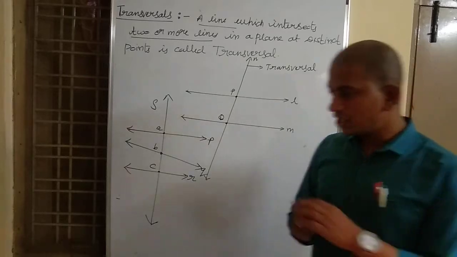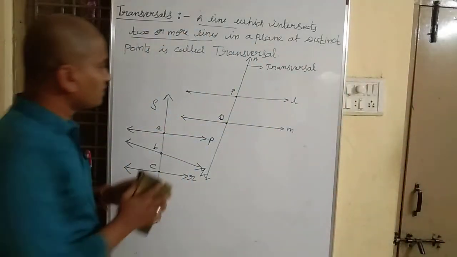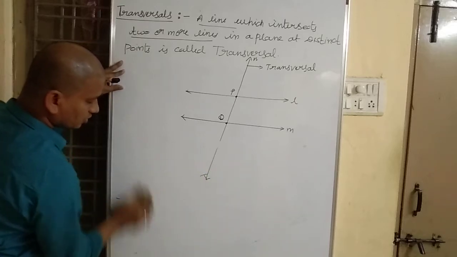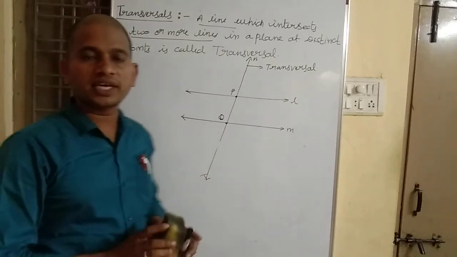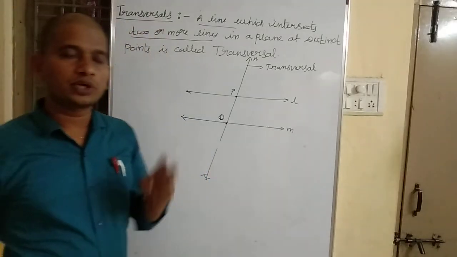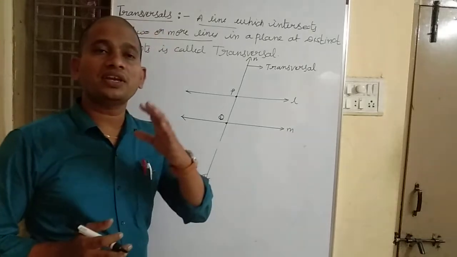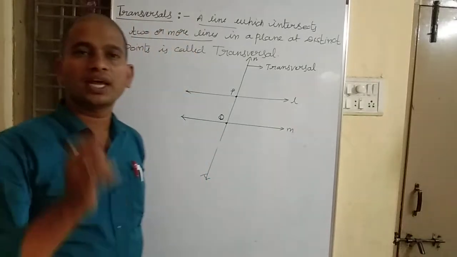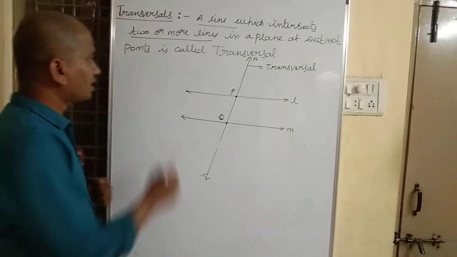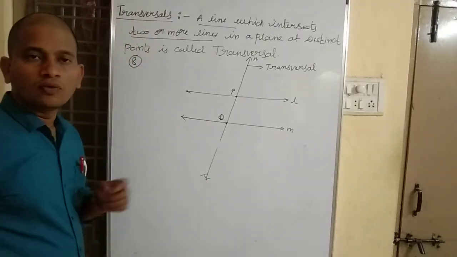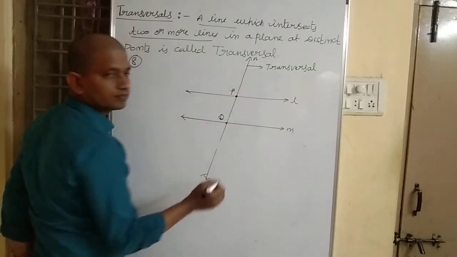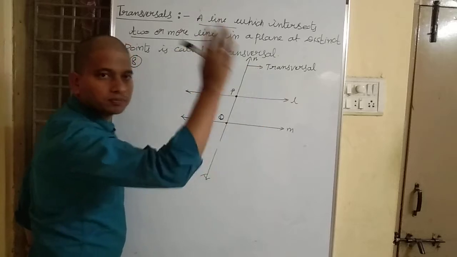Transversal. See now, if a transversal intersects two lines at two different points, 8 angles are going to be formed. How many angles? 8 angles. 4 angles at point P. You can see here at point P, 4 angles are going to be formed.